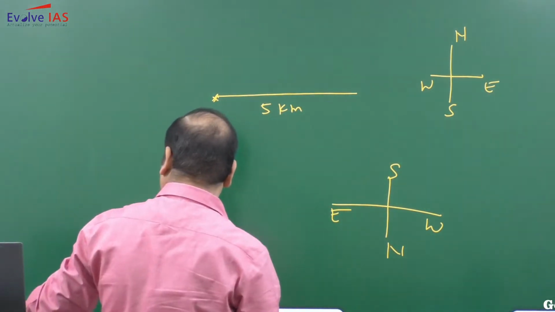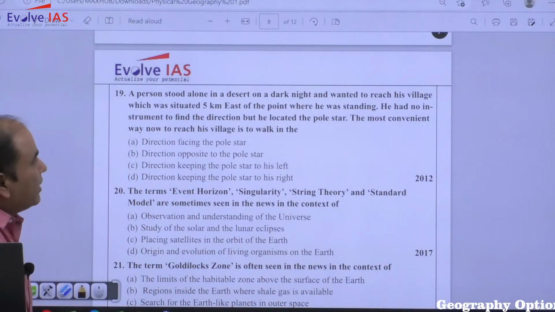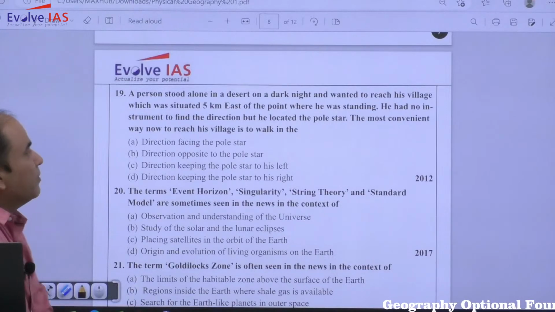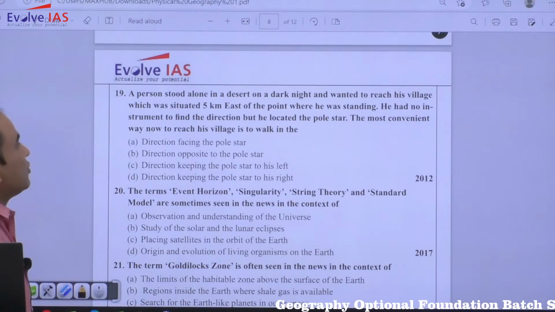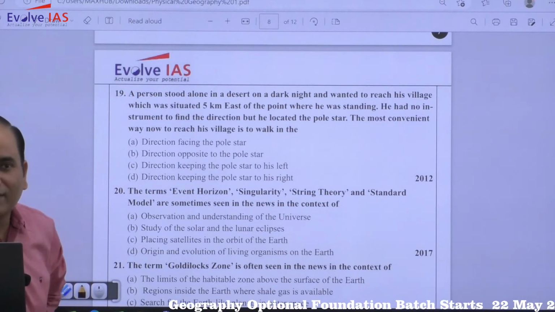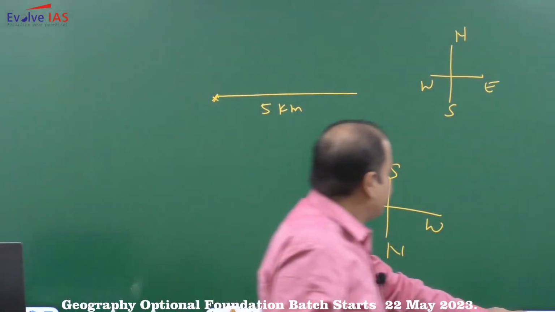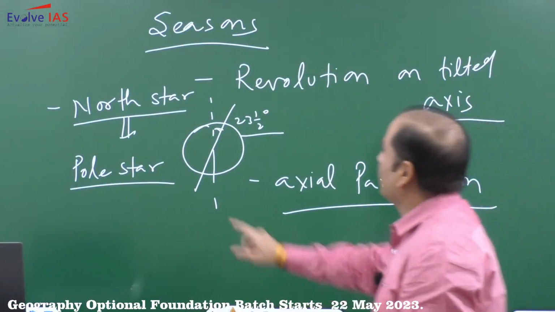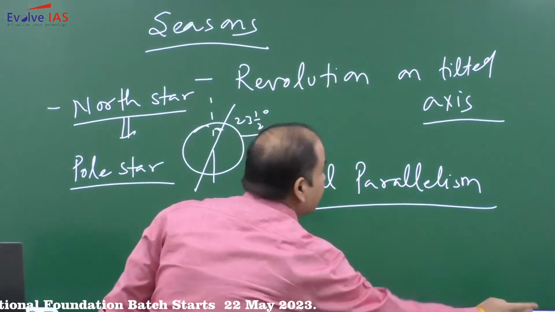The question is, a person stood alone in a desert on a dark night and wanted to reach his village, which was situated 5 kilometers east of the point where he was standing. He had no instrument to find the direction, but he located the pole star. What is this pole star? The pole star is the north star. And what is the feature of this pole star?